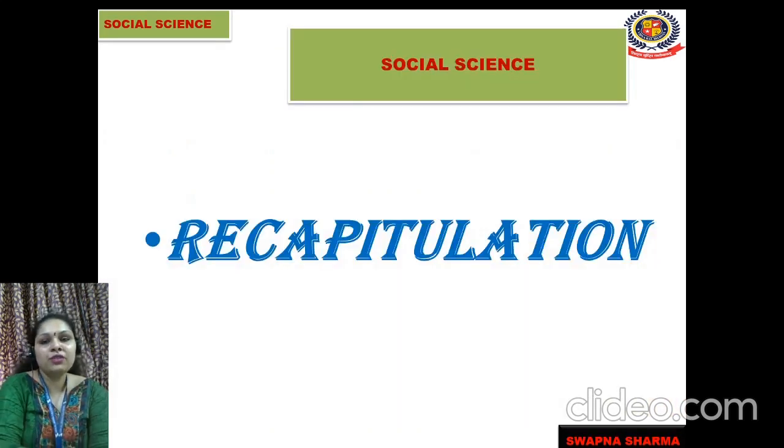So now students, what we did today, we studied about the life of the people of the Democratic Republic of Congo. We studied about transportation, how they take their goods and move themselves from one place to another with the help of the river Congo.